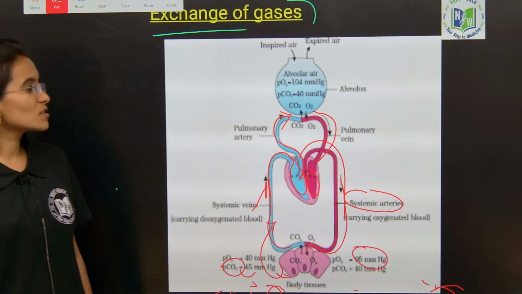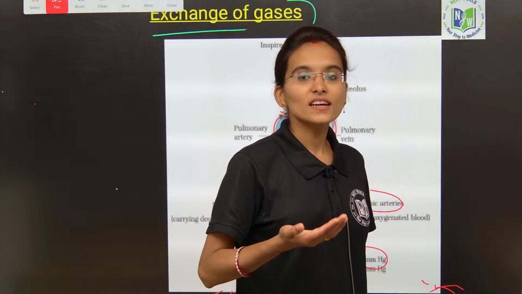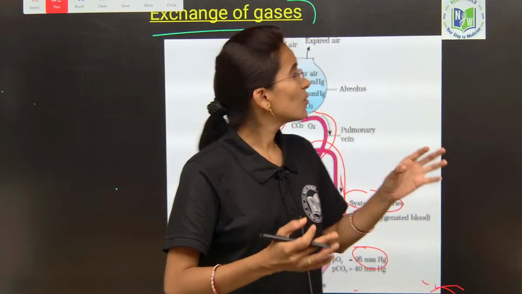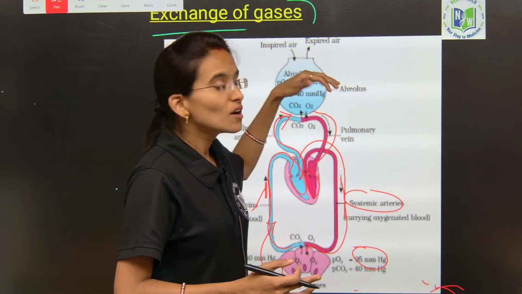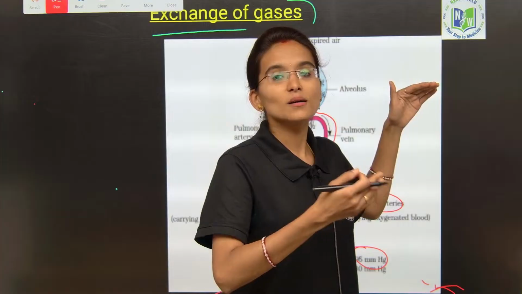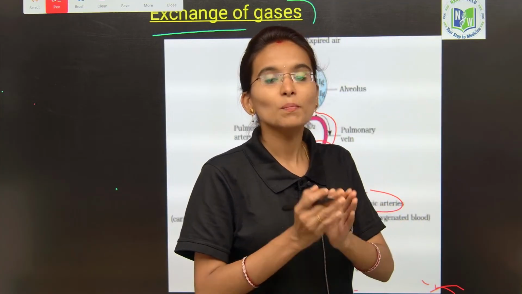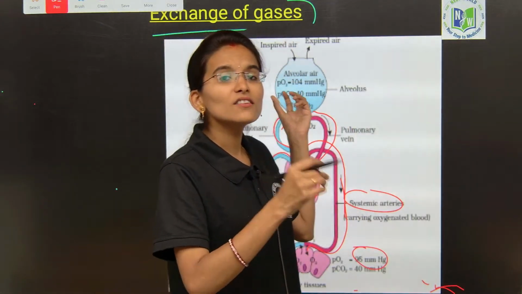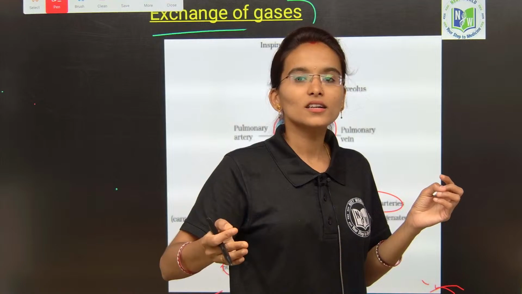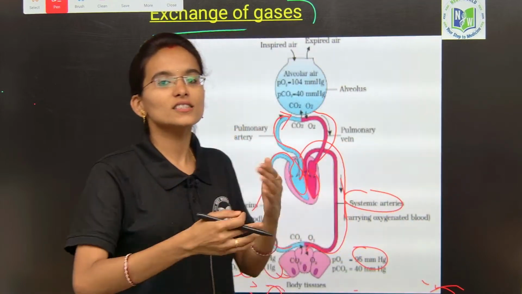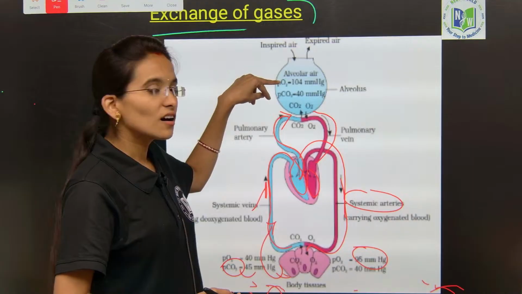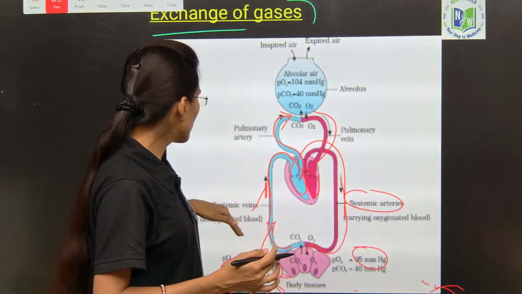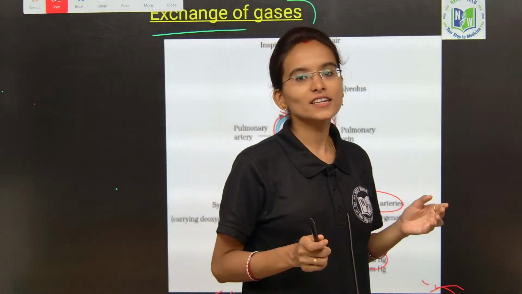Yes. So, this is all about the exchange of gases, how it is transferred from higher pressure to lower pressure. First this will be the alveolus, the main site where the exchange of gases takes place. Next, the main step is again we need to deliver the oxygen to the tissues. From there the deoxygenated blood will again reach the alveolus. In return they give the carbon dioxide out with the help of systemic veins and pulmonary arteries, my dear students.